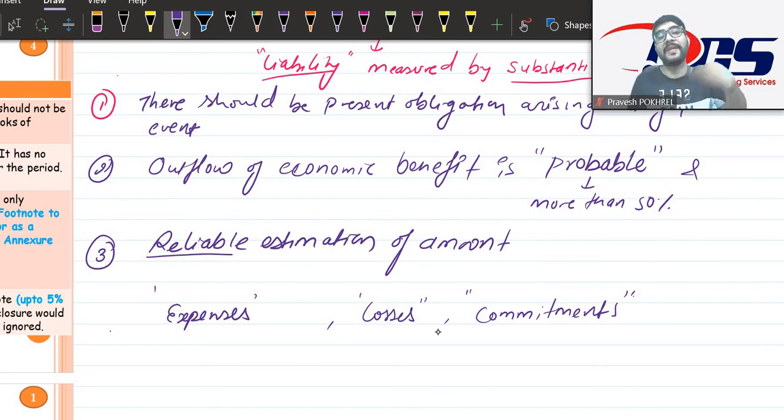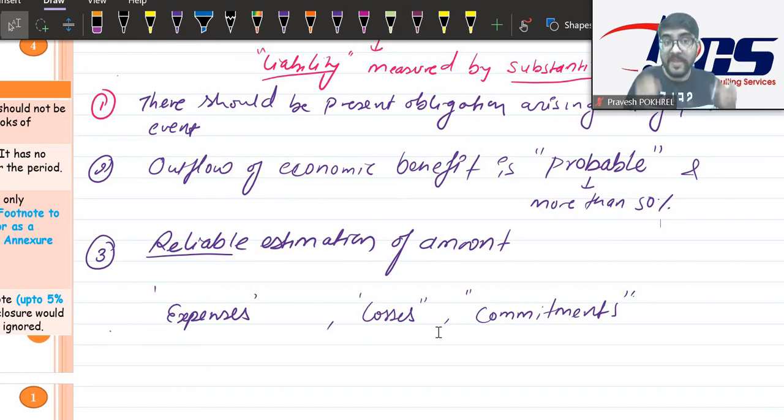The same thing is going to happen in the next year, right? We are not sure, we are not saying it 100%, but you can call it a certain amount: this 5 crore or 6 crore rupees is going to be spent in the next year also. And why are we going to spend this next year? Because we have made the sales this year. If we have made the sales this year, people are going to come back to you because some goods will be damaged, and in that case you have to replace the worn out part of those mobile sets which you have sold, right? Because of current year's sales and current year's commitment of warranty, next year certain people are going to come back to you asking for the damages.